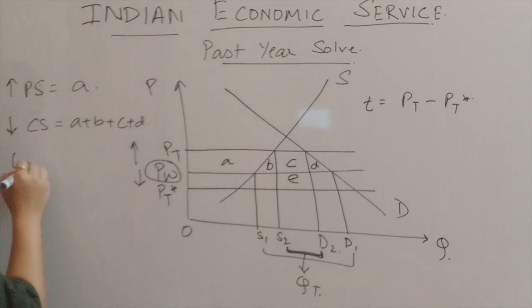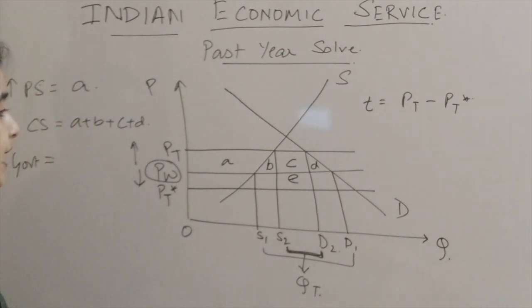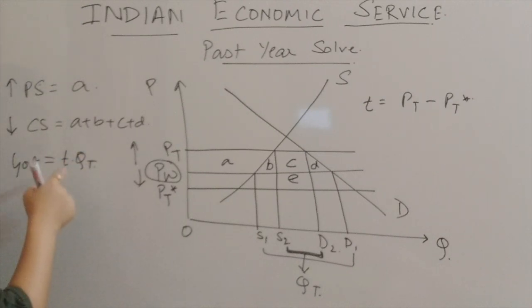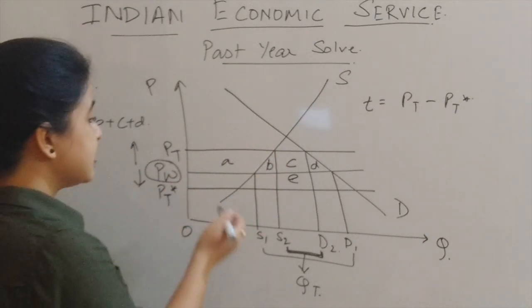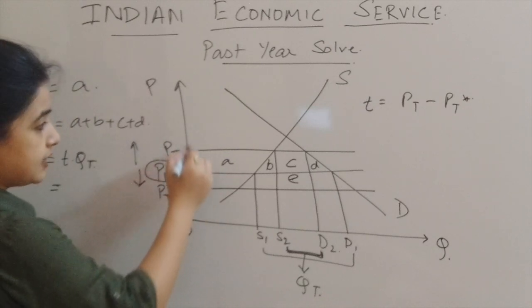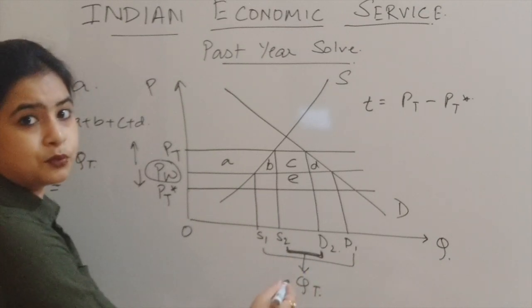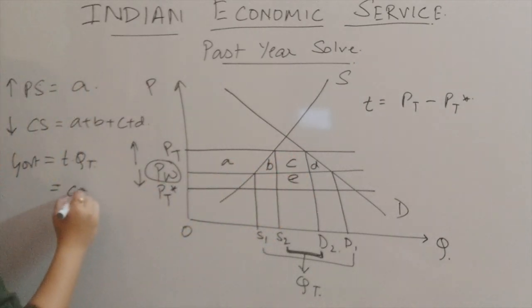One more group is there, that is the government. As I said, the government is earning the tariff revenue. So tariff revenue is equal to T into QT, we have already mentioned. But in terms of the diagram, this is the tariff area, the difference between the two prices, and this is the volume of import. So in terms of the diagram, the tariff revenue is C plus E. And this of course is increasing.